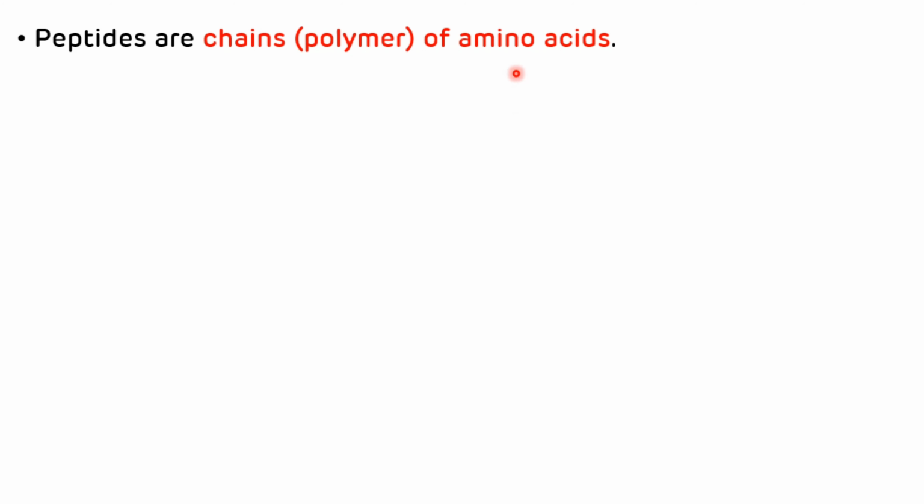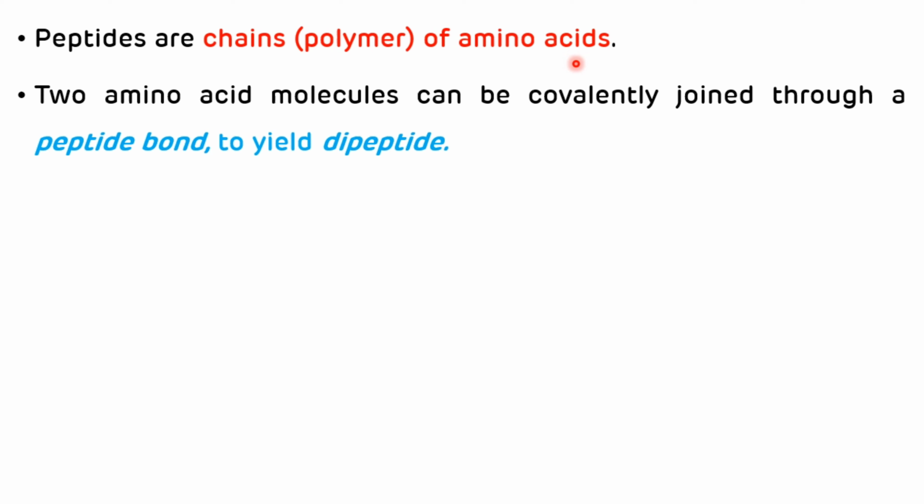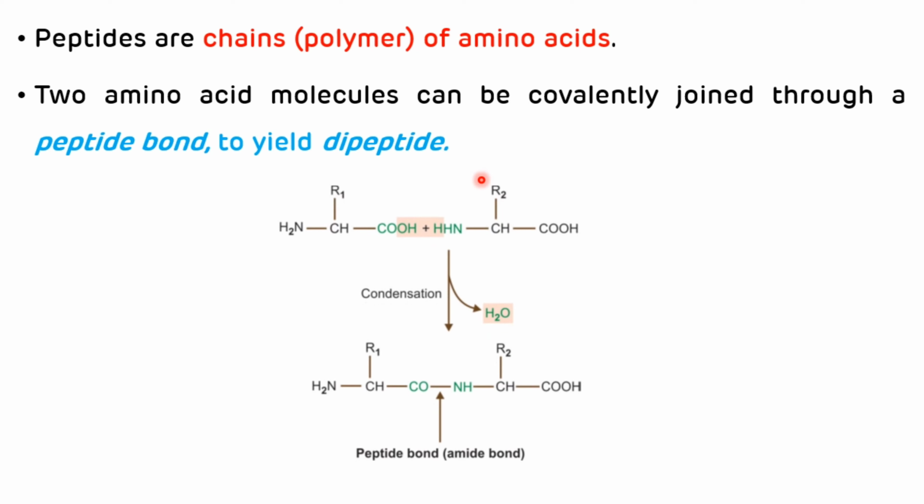Peptides are polymers of amino acids, and two amino acid molecules can be covalently joined through a peptide bond to produce a dipeptide. This is the picture showing the formation of the covalent bond, the peptide bond. So the peptide bond is formed by condensation of the carboxyl group of one amino acid with the amino group of another amino acid with elimination of a water molecule. And with the help of the peptide bond, two amino acid molecules are covalently joined.